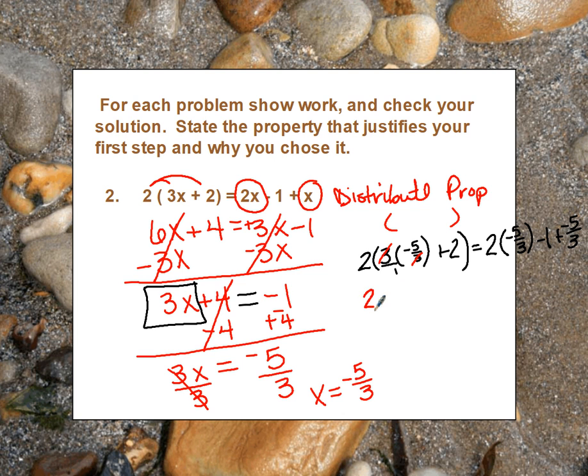So now I have 2 times negative 5 plus 2 equals, and then what can I do over here? Yeah, I can. Let's go ahead and multiply across and get negative 10 over 3 minus 1 plus that negative 5/3 again.